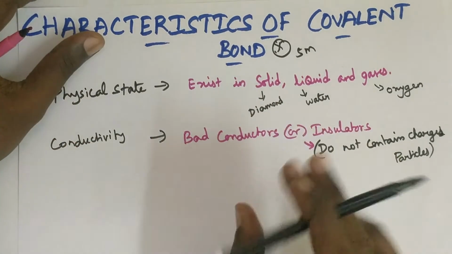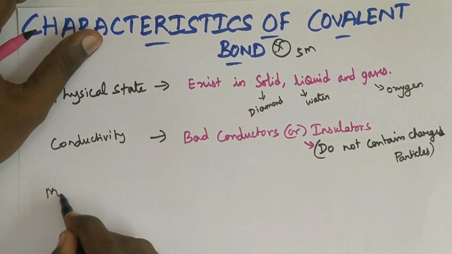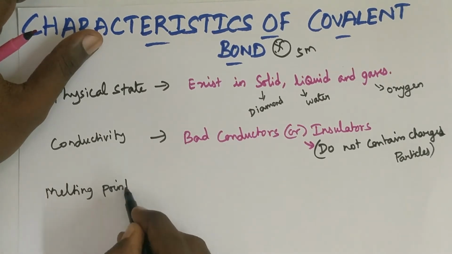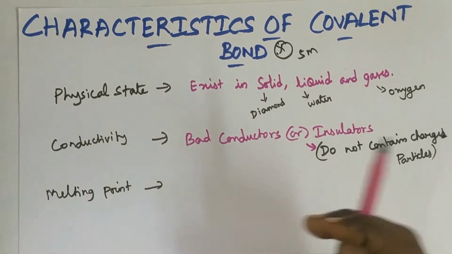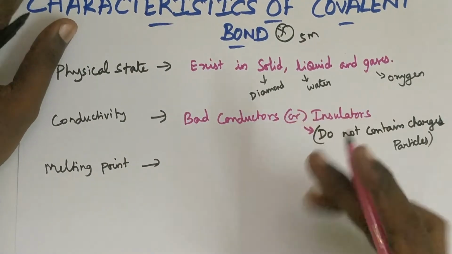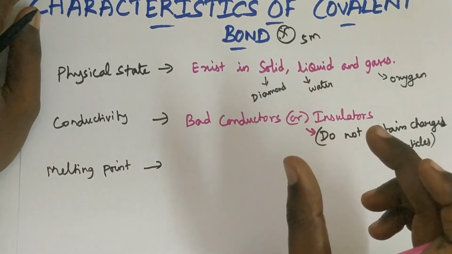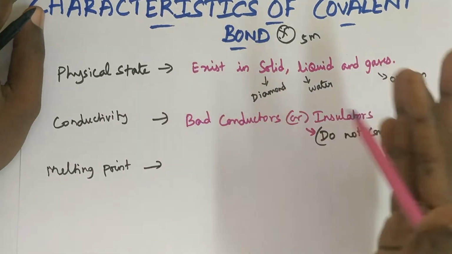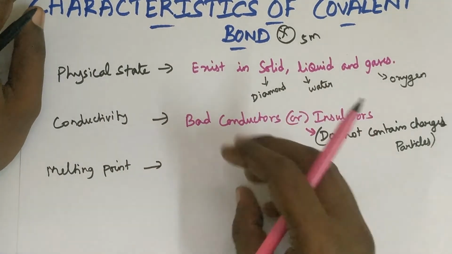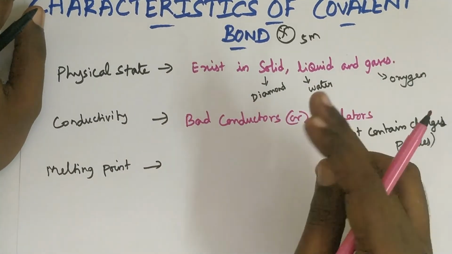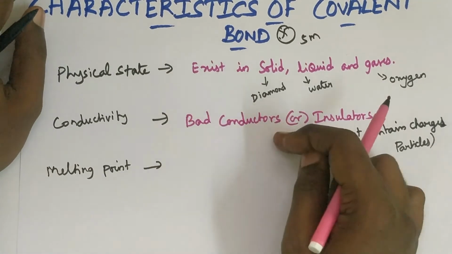And third one is melting point. Previously in ionic bond we saw high melting and boiling point because the ions are arranged in orderly manner, perfectly packed, so we need more energy to break that bond. More energy means definitely melting point and boiling point are also high.